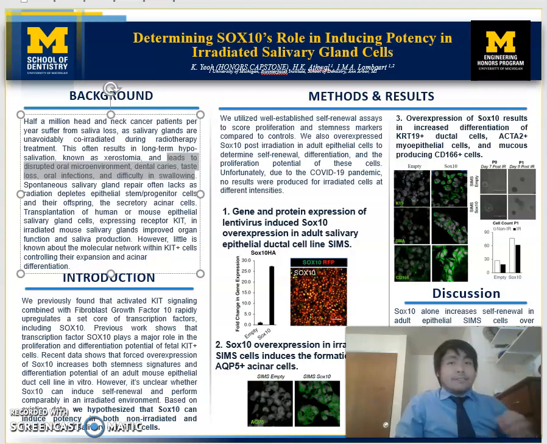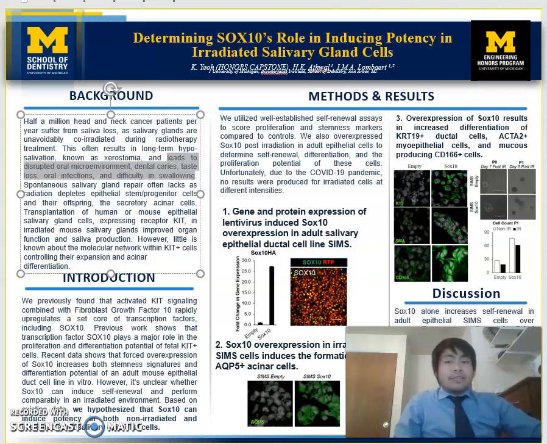Now there are two assays to determine this. The first is a self-renewal assay, where we irradiate the cells and then culture them, and see how easily they grow and proliferate by examining the cell count. The second method is a differentiation assay, where we irradiate the cells and culture them in a special media that contains chemical signals that tell the cell to specialize into a salivary gland epithelial cell.